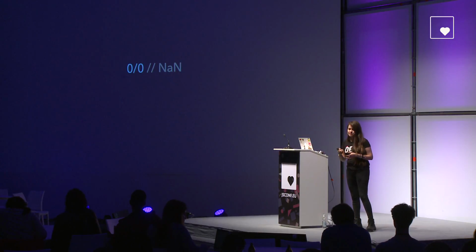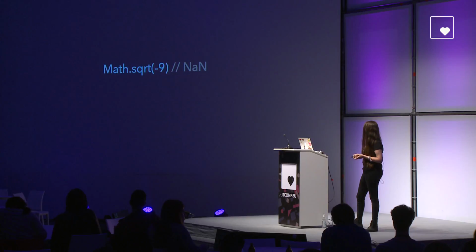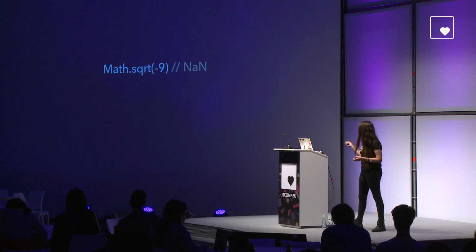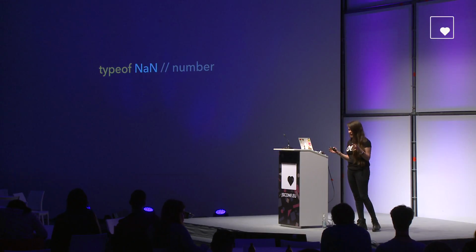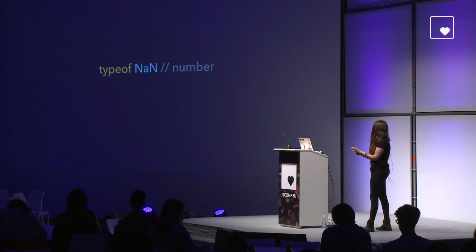Or if we do things on numbers that are not defined, such as dividing 0 by 0, or trying to get the square root of a negative number, we will also get NaN. So basically, NaN is just trying to tell us something along the lines of, hey, I tried to perform this mathematical operation, but I failed. So here's this fail number instead.